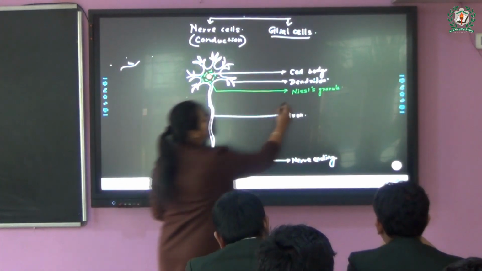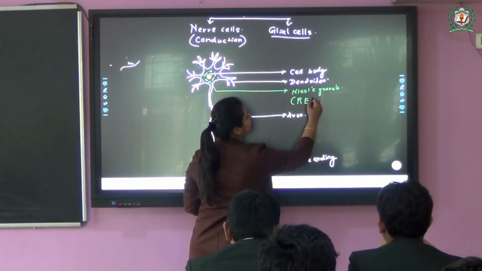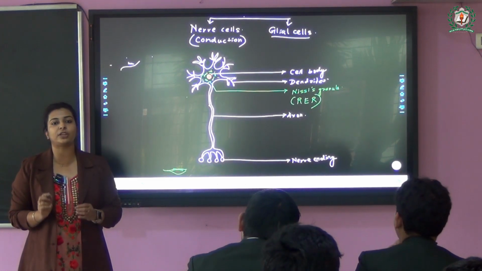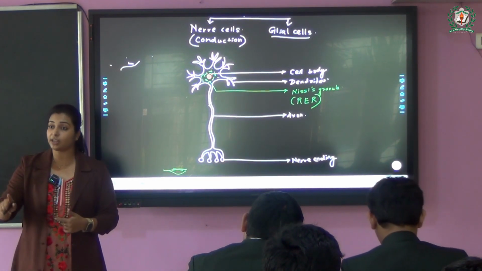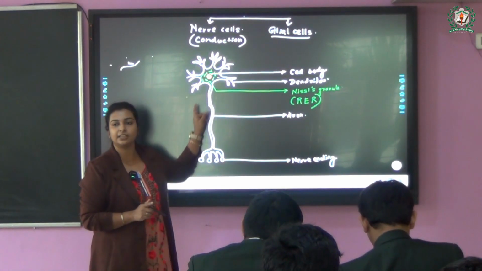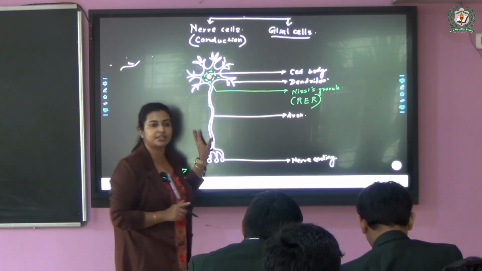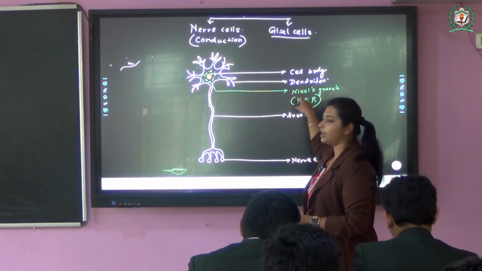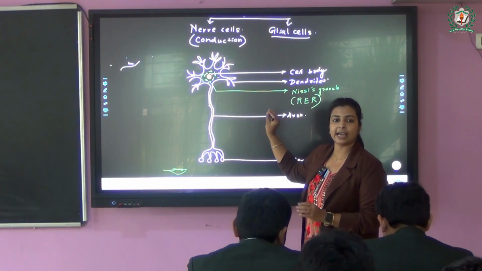Exactly. So, this contains rough endoplasmic reticulum or RER, which is responsible for protein synthesis. What are these proteins responsible for? We'll discuss that in the nervous conduction area, the next part. In the next part you will understand why this RER is responsible for it, and what exactly they are doing.